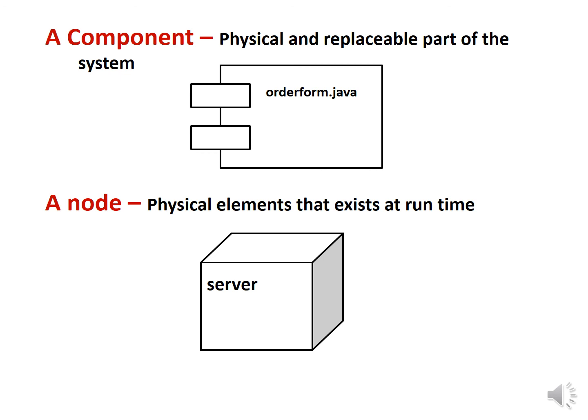And the last structural thing is the node. A node is a physical element that exists at runtime and represents a computational resource having at least some memory and processing capability. Graphically, as shown in the figure, a node is rendered as a cube.